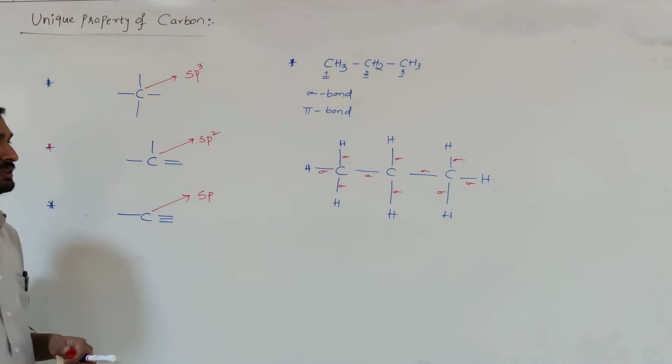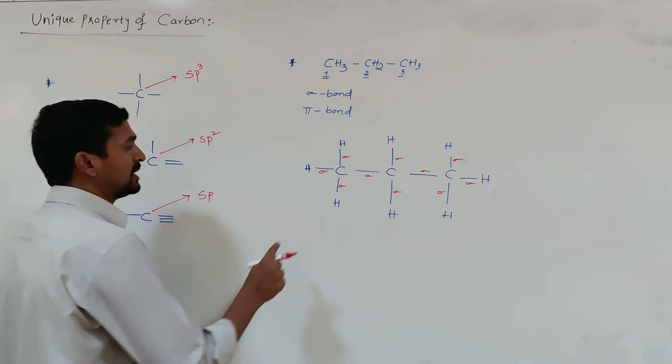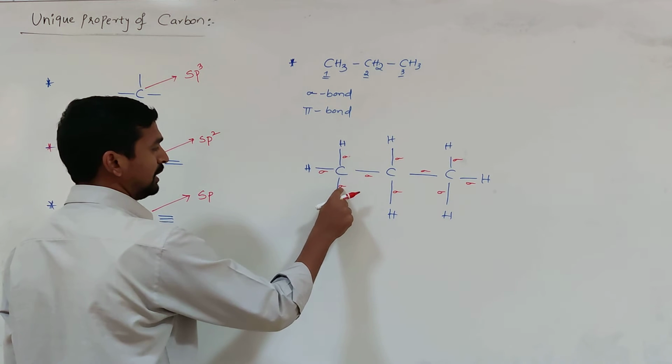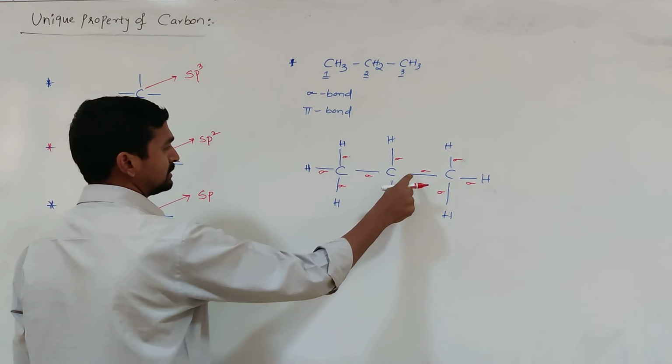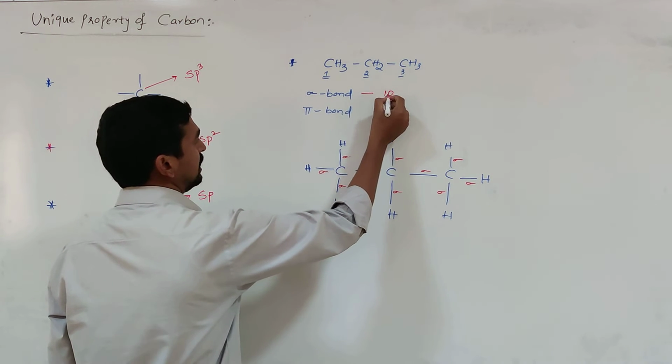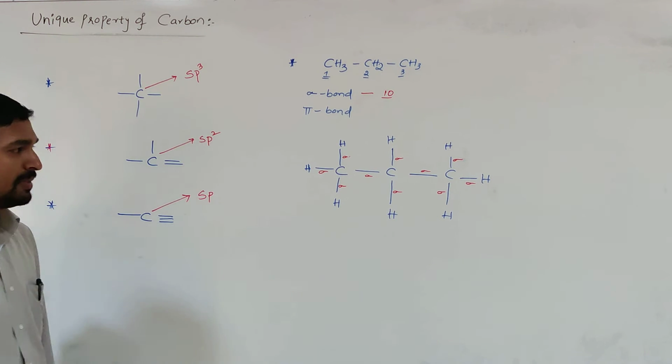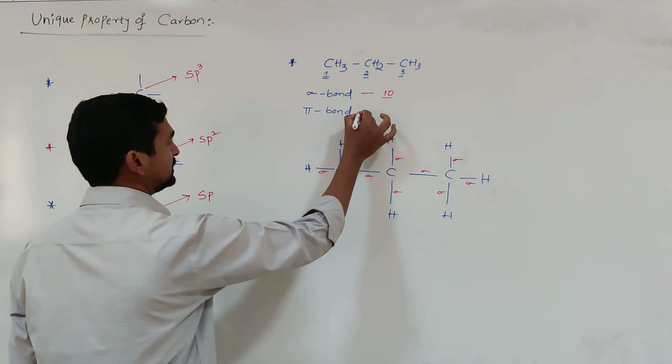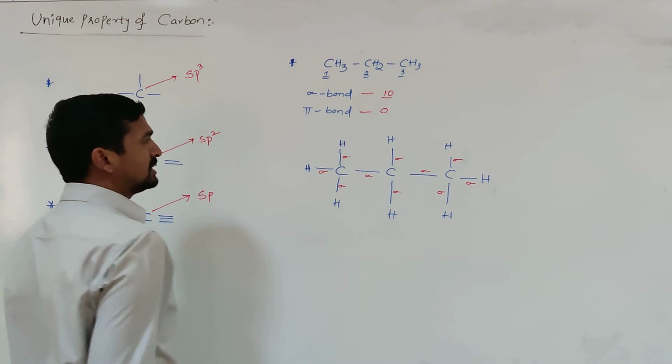Right. Is there any pi bond? No. How many sigma bonds are present? 1, 2, 3, 4, 5, 6, 7, 8, 9, 10. The total sigma bonds are 10. How many pi bonds are present? No pi bond is present. 0 pi bonds are present. What is the next question?